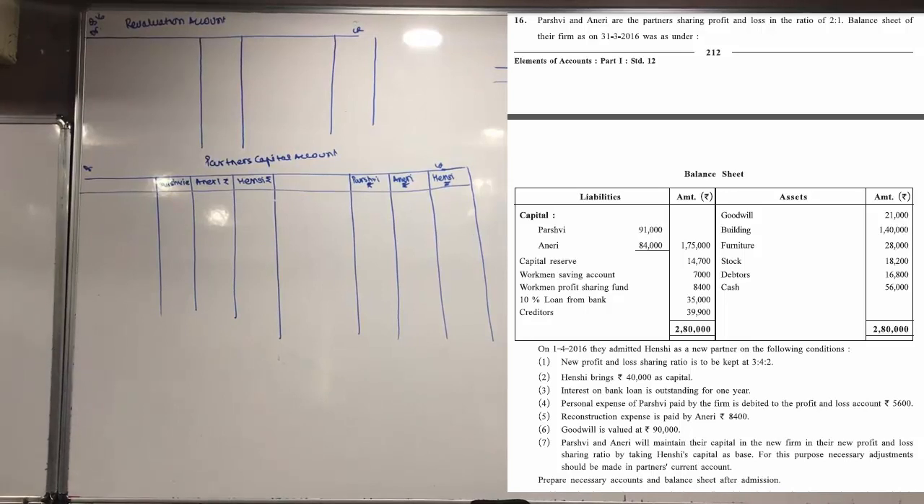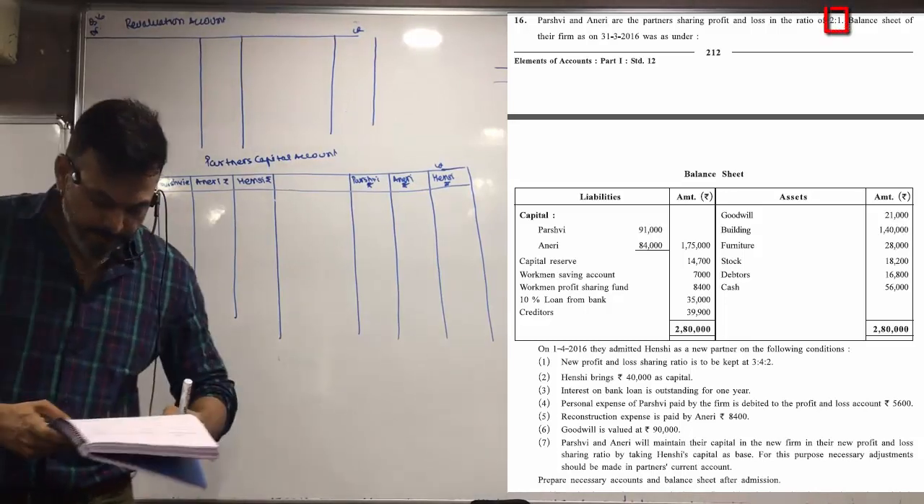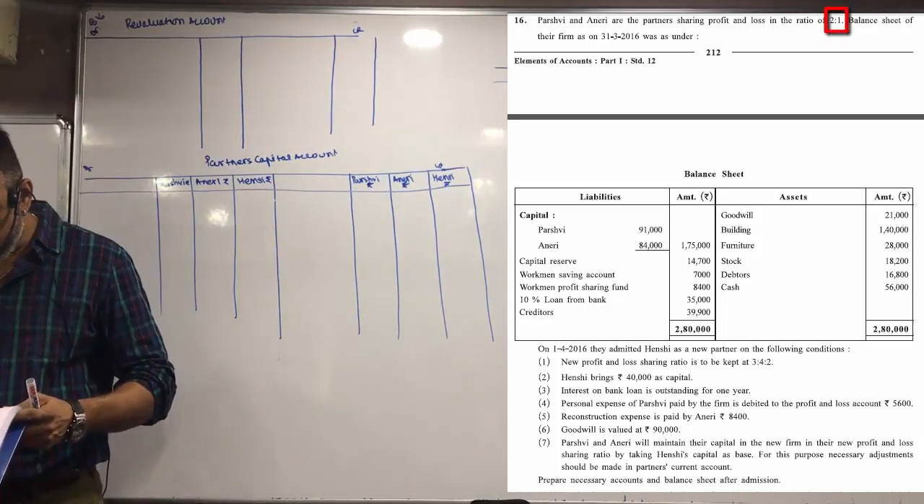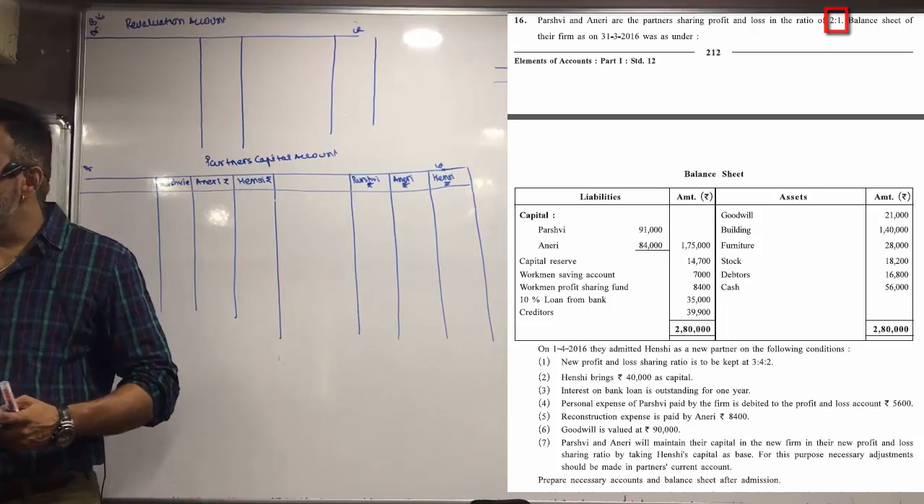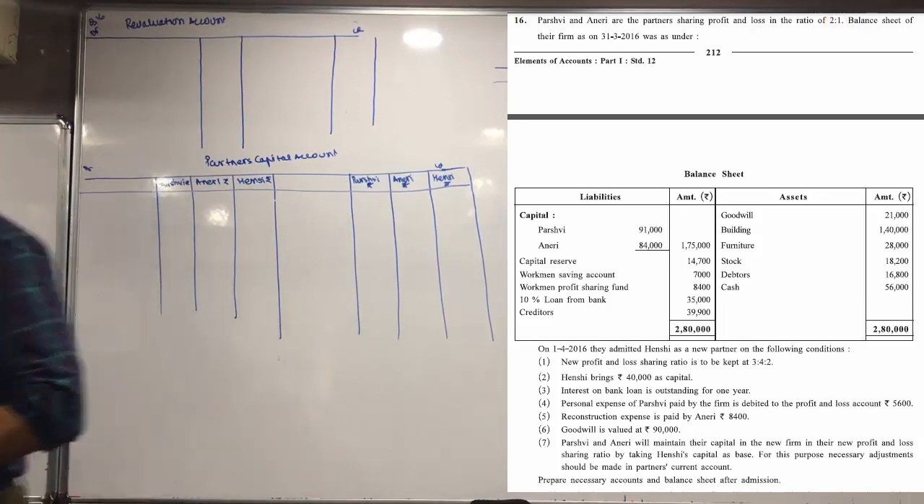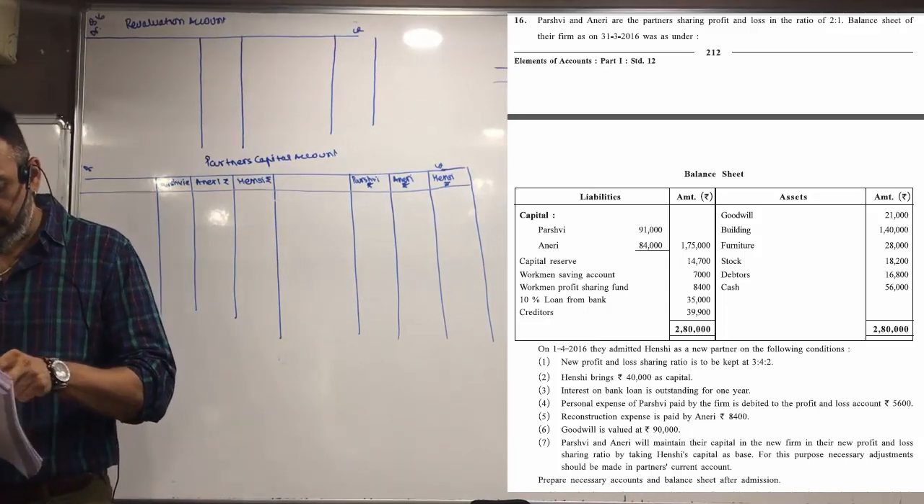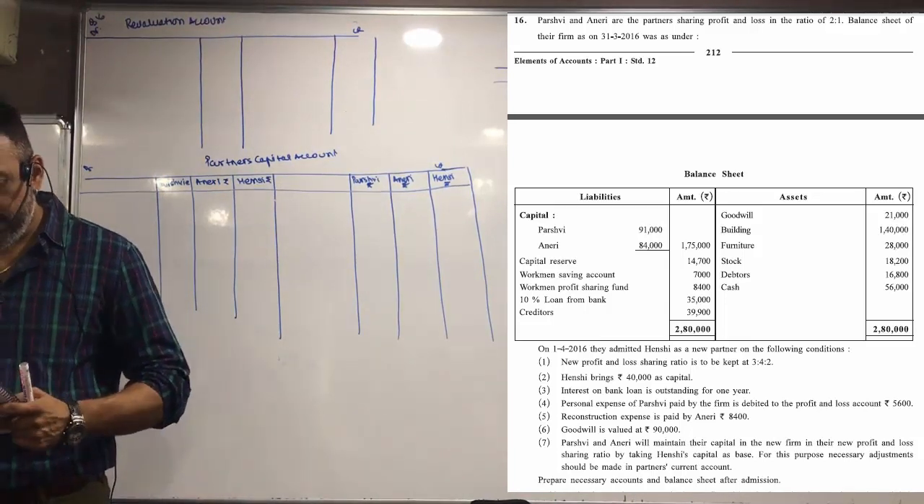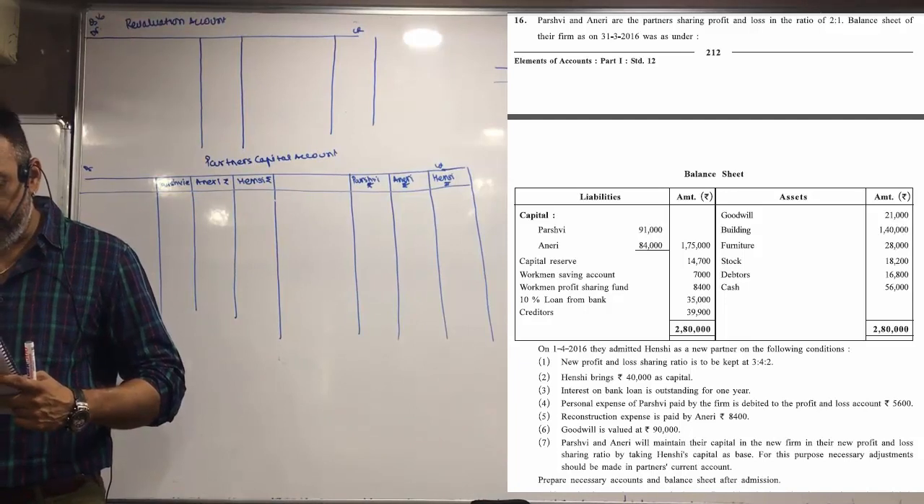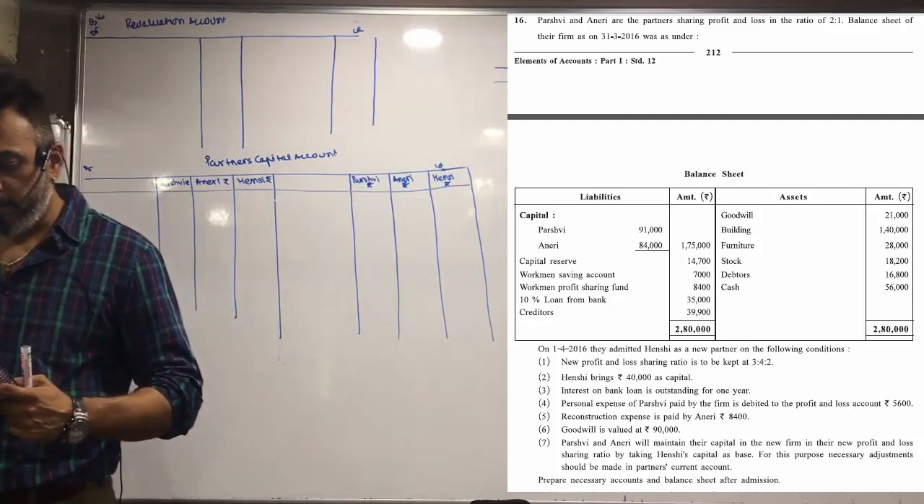Now, Pashvi and Aneri are partners sharing profit and loss in the ratio of 2:1. Underline old ratio 2:1. Balance sheet of their firm as on 31/3/16 was as under: capital Pashvi, Aneri, capital reserve,